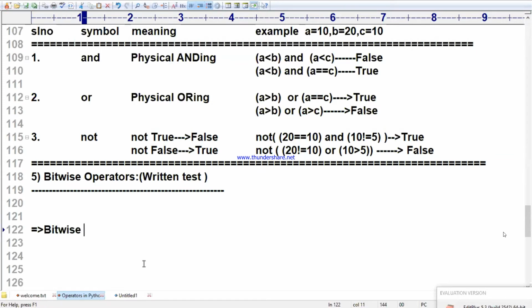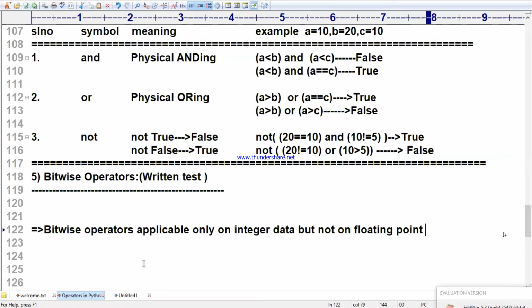Bitwise operators are applicable only on integer data, but not on floating point values. That is one point you have to understand. Bitwise operators are applicable only on integer data, but not on floating point values. Right. So why is it not like that, sir? I am going to tell you the reason also.